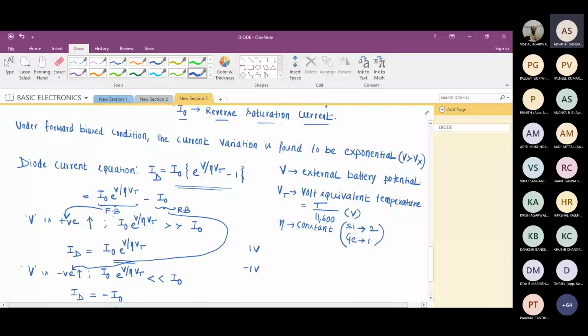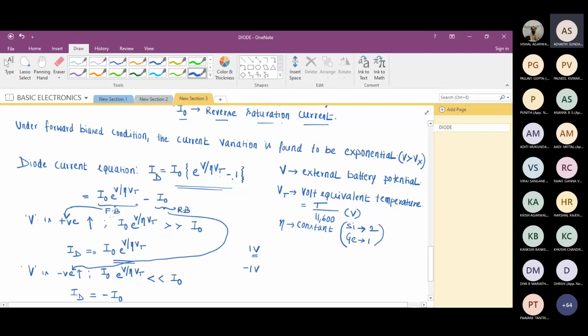Why? See, it is not that I'm going to neglect; I'm going to take I naught. What I'm trying to explain here is, suppose I give 1 volt. When I give 1 volt, e raised to power v by eta vt minus 1, will I get a term much greater than 1? Yes, sir. That means, can I write the diode current as almost equal to this? This is not exactly equal to.